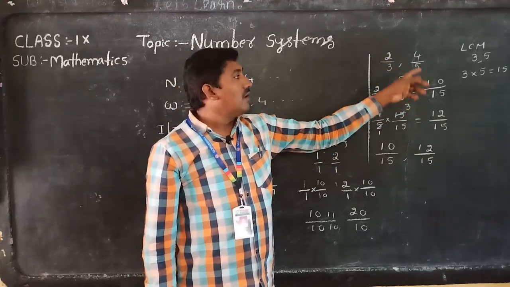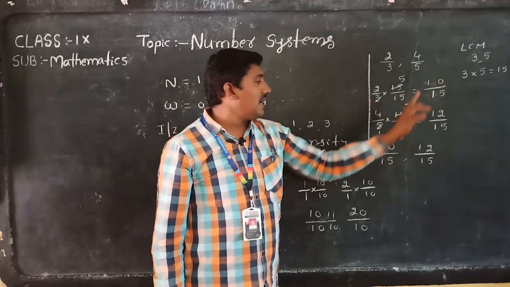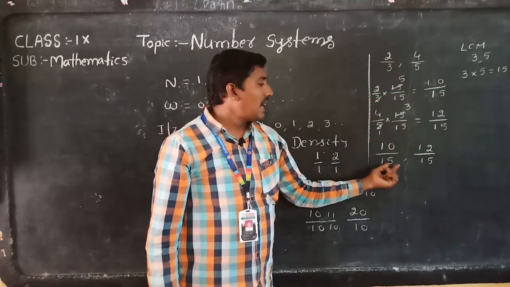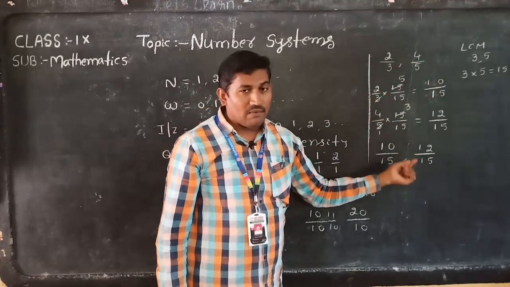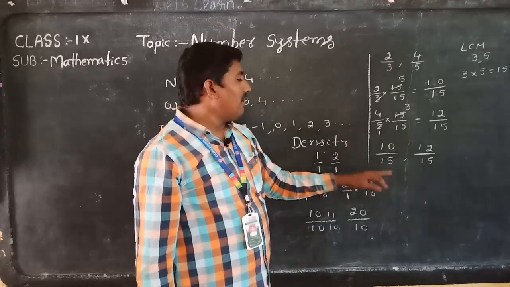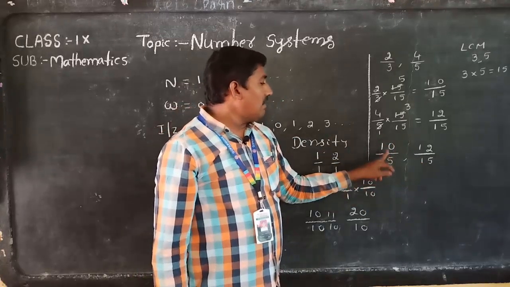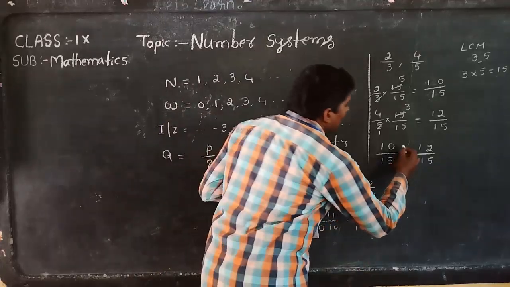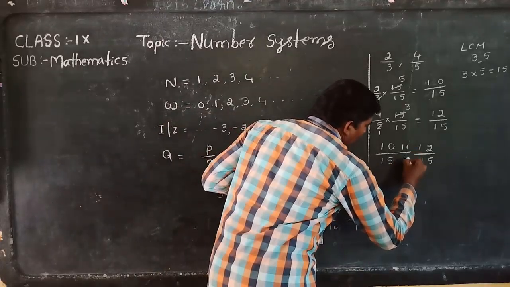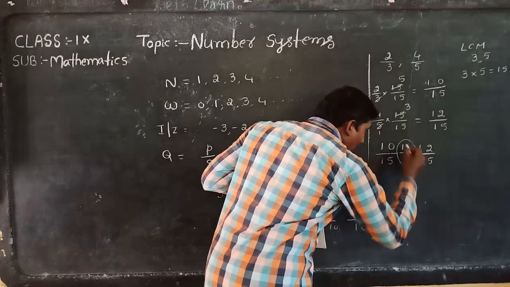We multiplied with their LCM, then we got like rational numbers, 10 by 15, 12 by 15. After that, in between 10 by 15 comma 12 by 15 only one number is possible, that is 11 by 15. We want still more numbers.